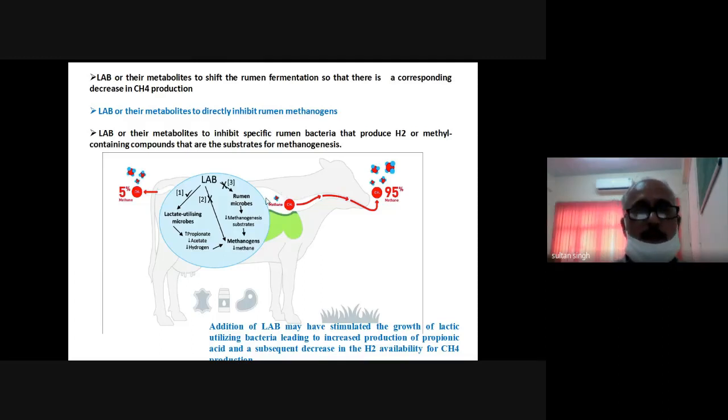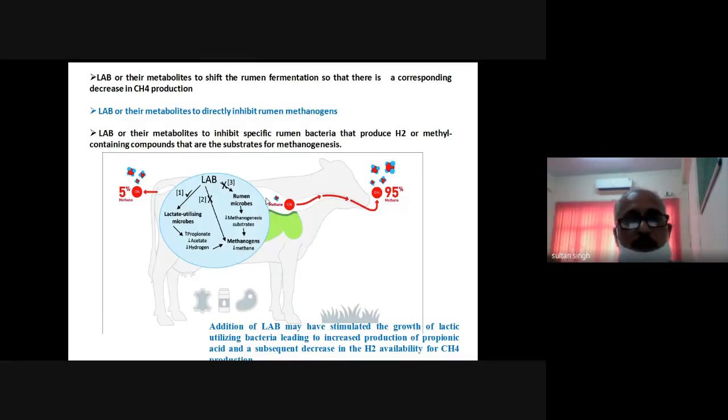Friends, this is one of the examples of how probiotics influence the rumen. So this is one of the examples of how probiotics in the form of lactic acid bacteria influence the methane production.